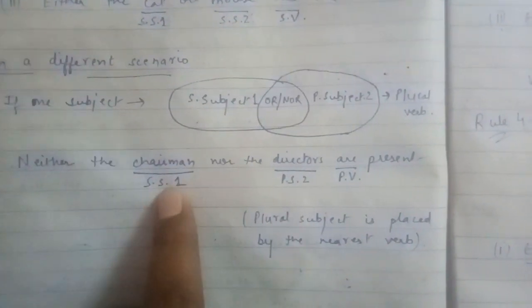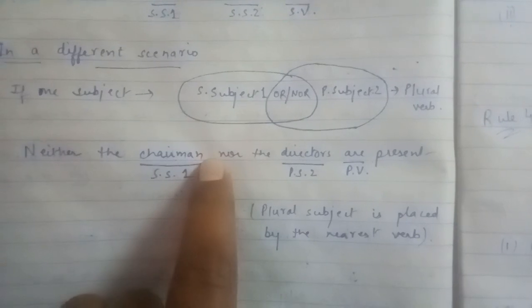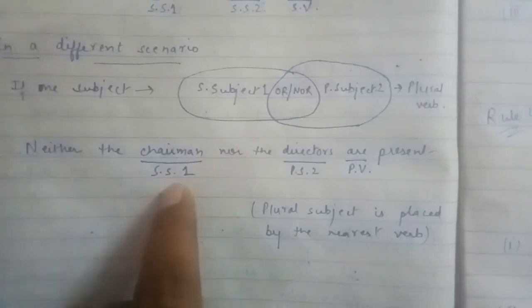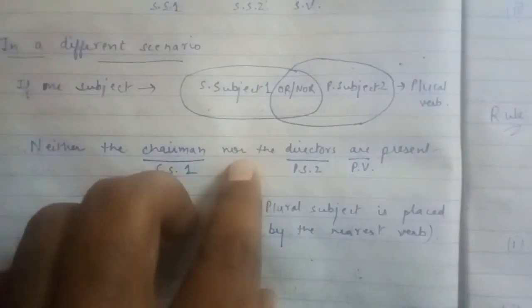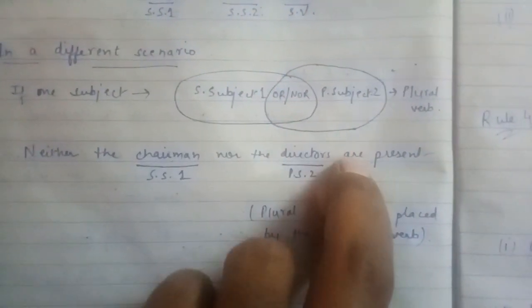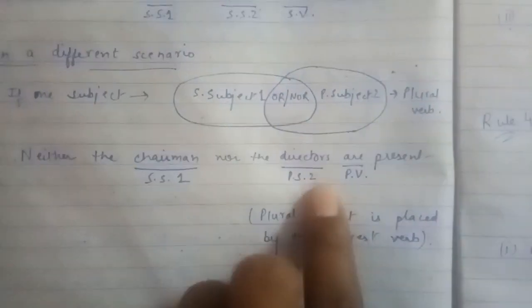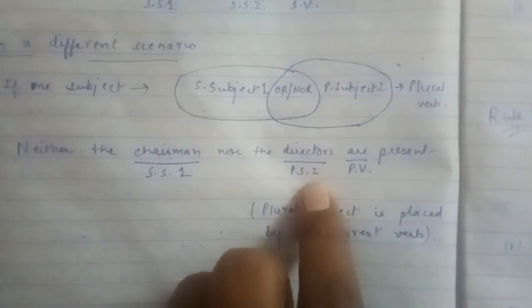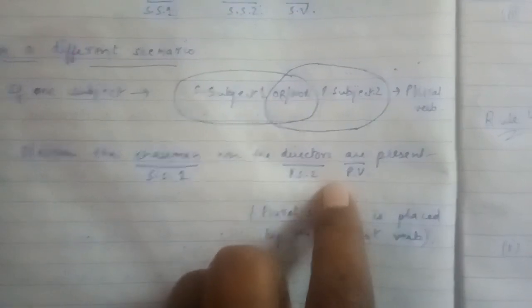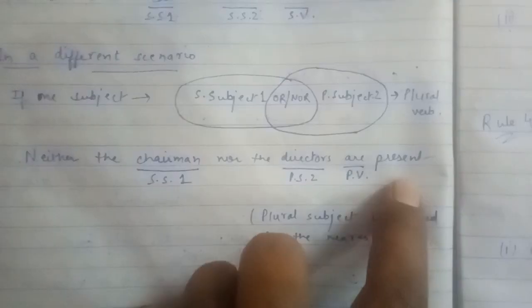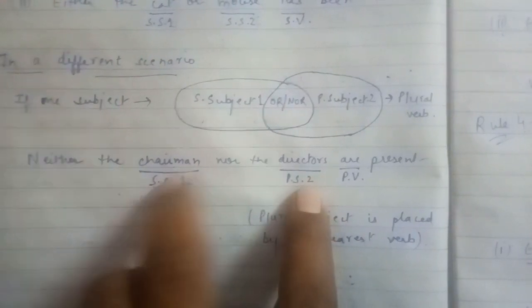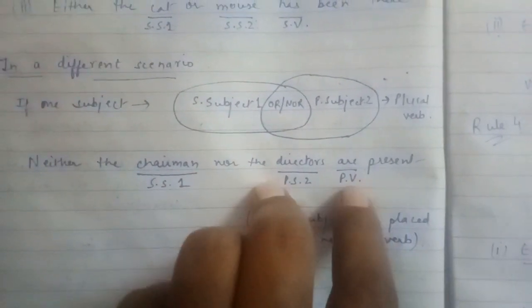Now see, chairman. If there was an s in chairman's, it would be a plural subject, but it is chairman, so it is singular subject 1. Nor the directors. If it were written director, it would be a singular subject, but it is written directors, so it is a plural subject. Are present. So here chairman is singular subject 1, directors is plural subject 2, connected by nor, and are is your plural verb.